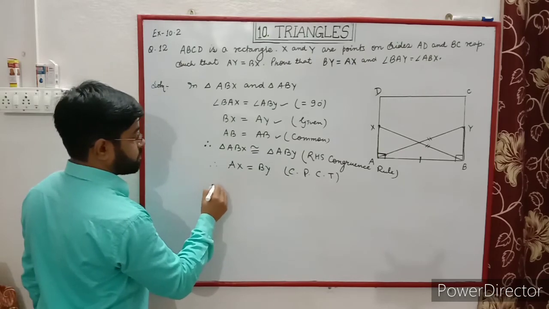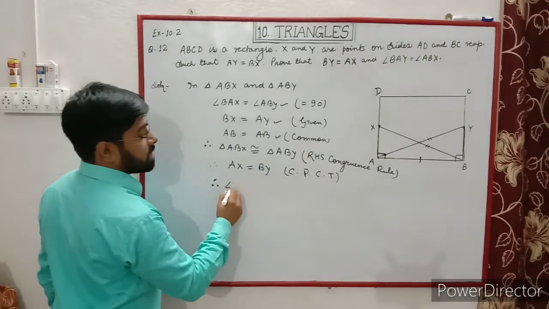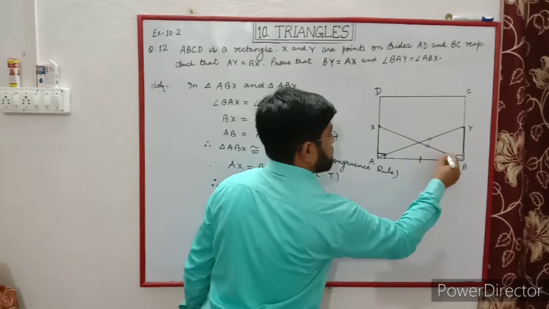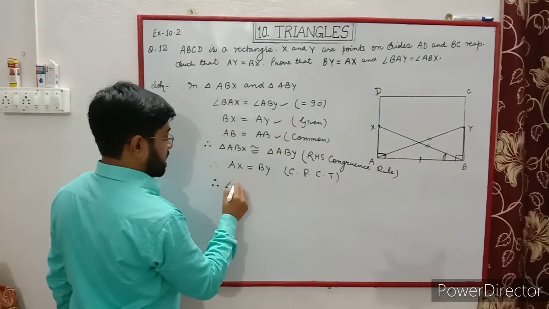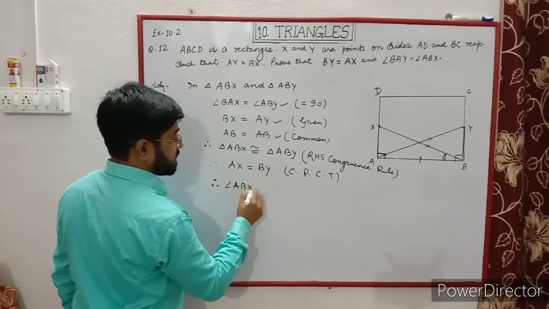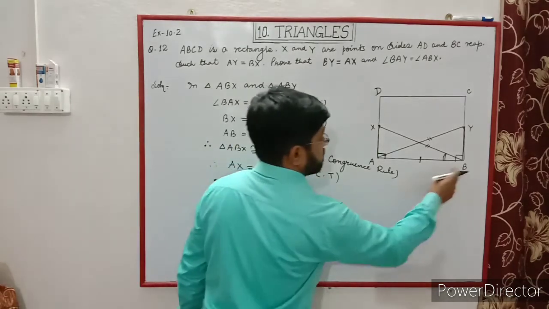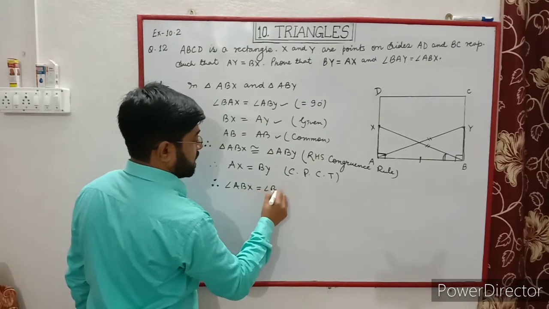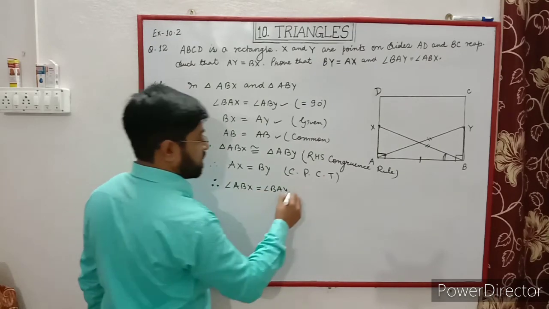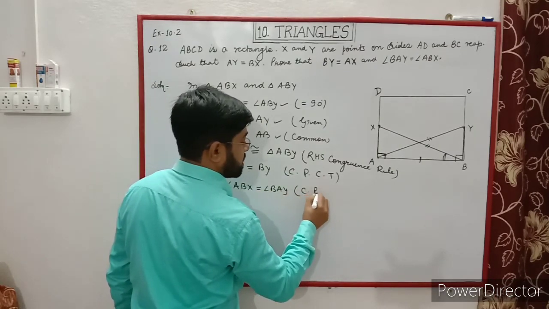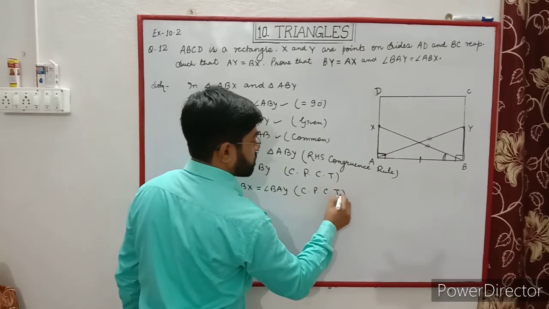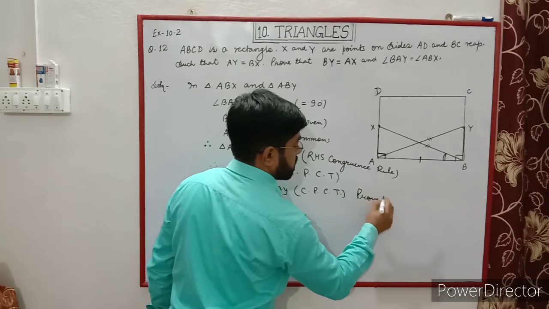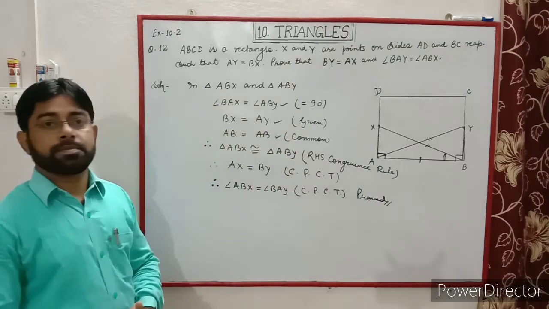Now angle ABX is equal to angle BAY, both are equal by CPCT, corresponding parts of congruent triangles are equal. Proved. Thank you.